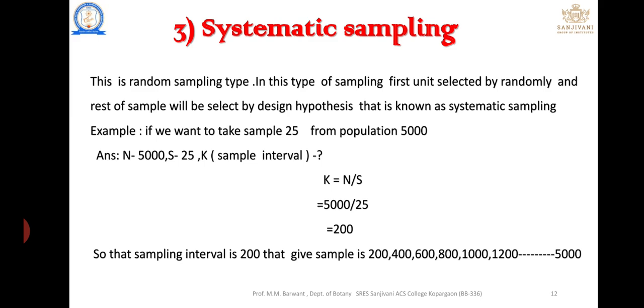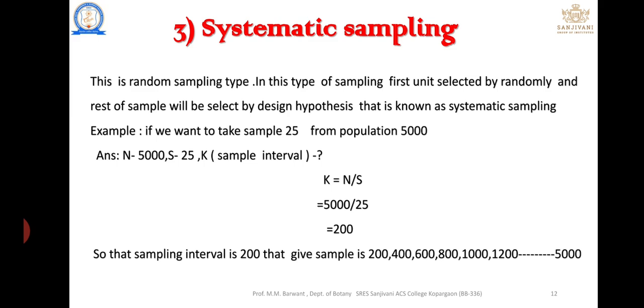Let's put the values of the problem in the formula. 5000 divided by 25 is equal to 200, so the sampling interval is 200, which gives the samples 200, 400, 600, 800, 1000, and so on until 5000.